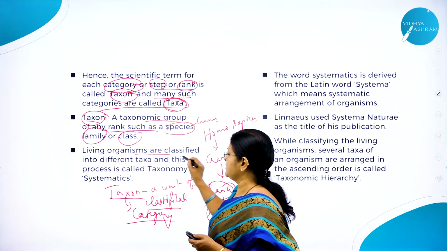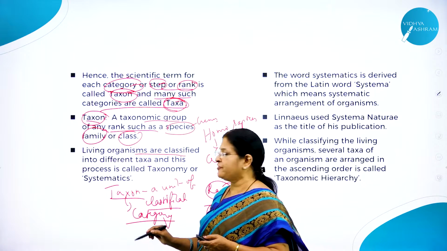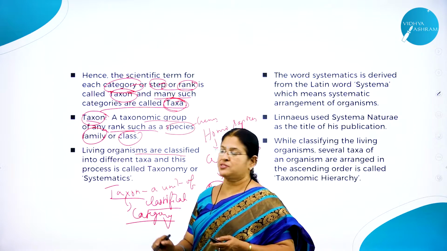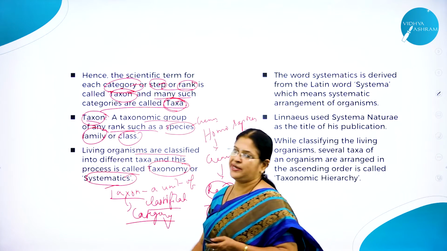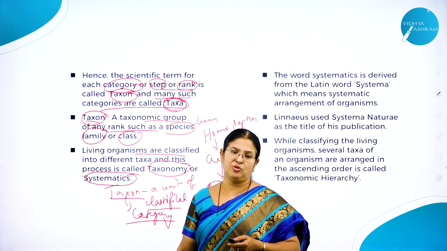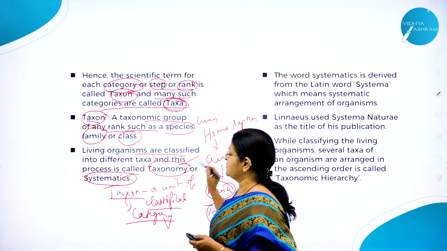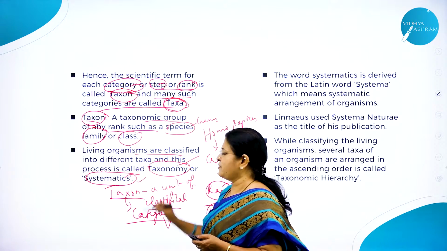So living organisms are classified into different taxa, and this process is called what? Taxonomy, or otherwise called systematics. A very, very important word to be learned. So what is taxonomy, or what is systematics?